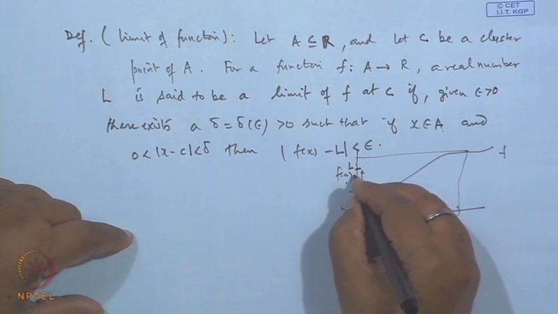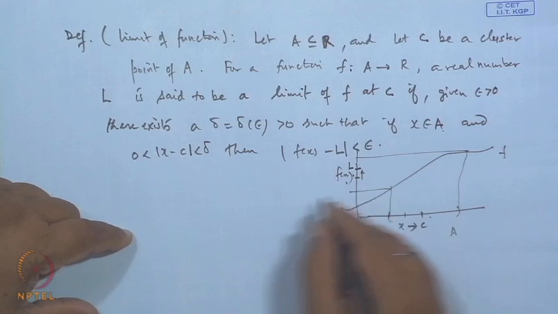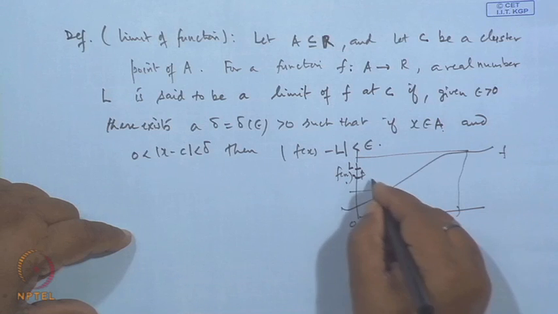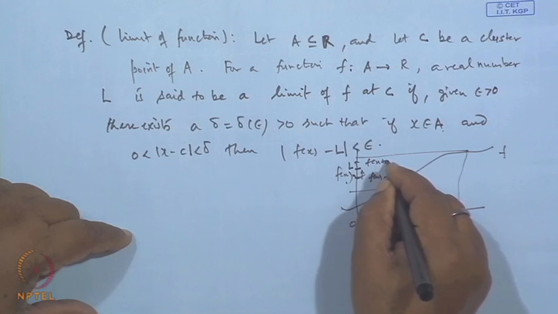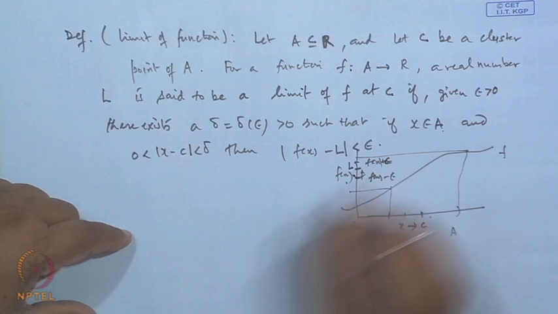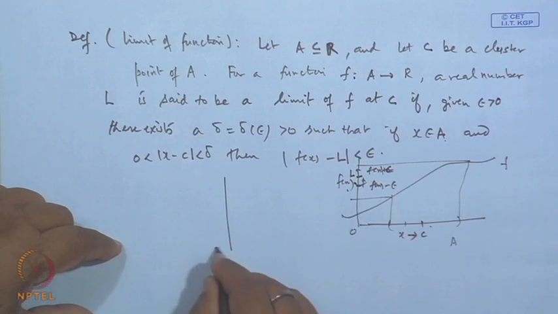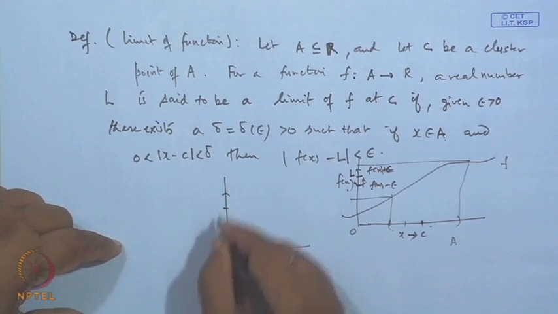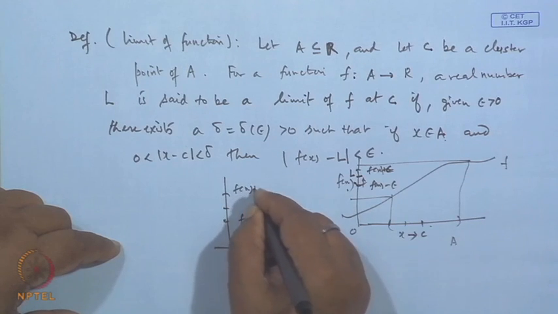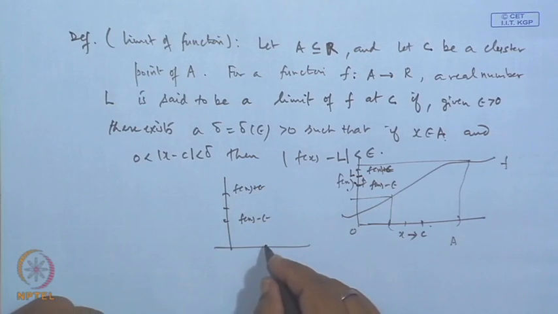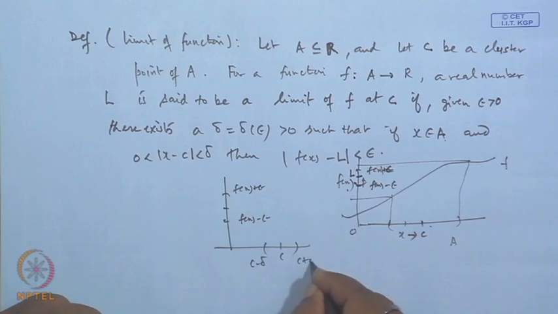If I take an epsilon neighborhood around the point L, that is L minus epsilon to L plus epsilon, and here is C, C minus delta, C plus delta.